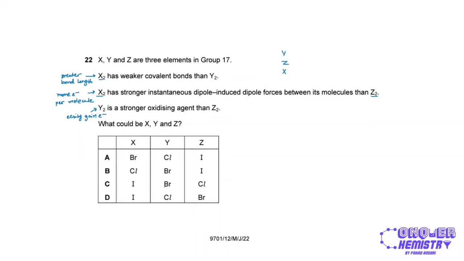Now for Y, we have two options, chlorine or bromine. So obviously Y is at the top, so I'm going to go with chlorine, right? Now for Z and X, Z comes above X, right? So Z has to be bromine, and then at the bottom we have X, which is iodine. So it's going to be option D.